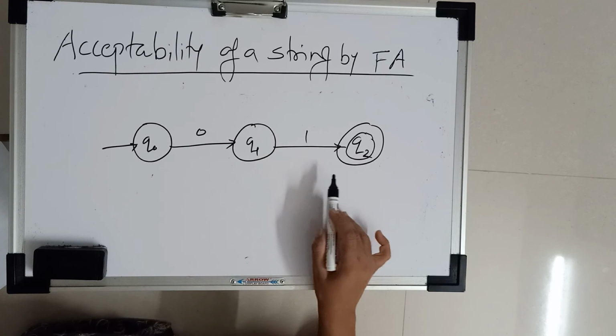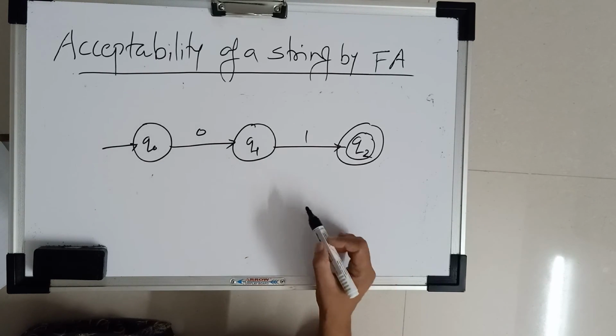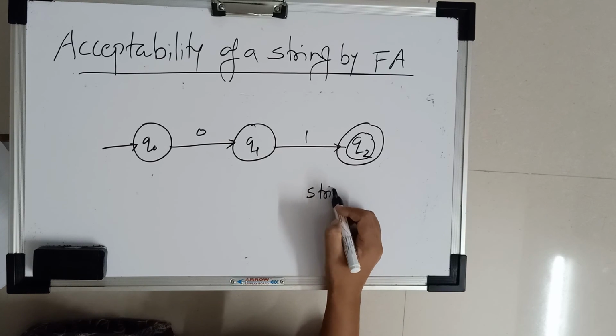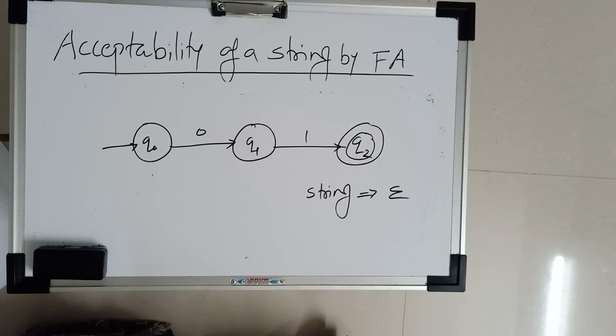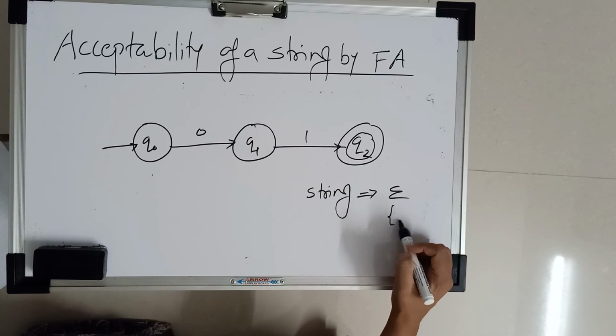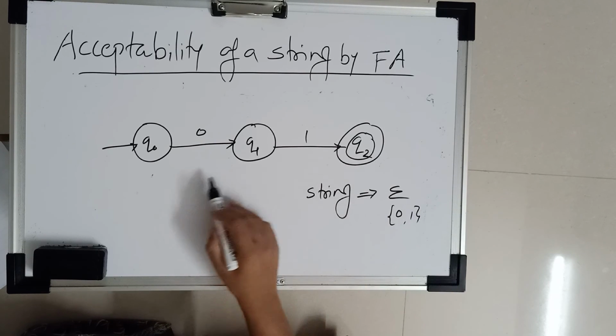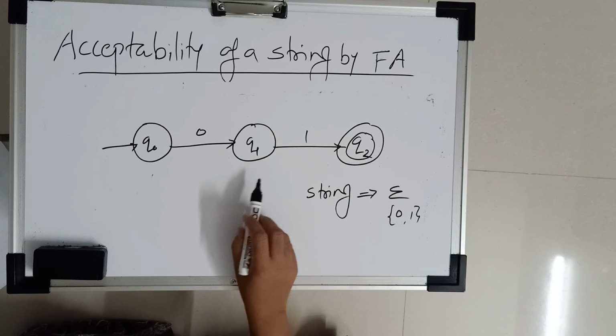Basically here we have to find the path for the given input symbols, so your string should be in the form of the input alphabet. Here the input alphabet is 0 and 1, so for this diagram your string should be in the form of 0 and 1 only.